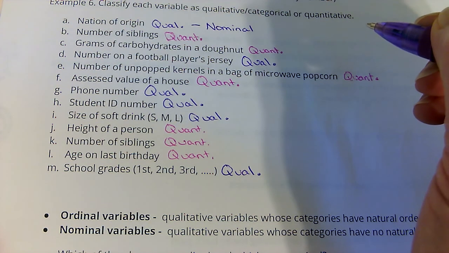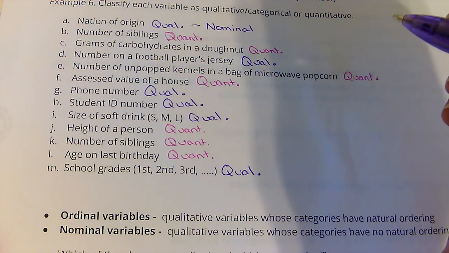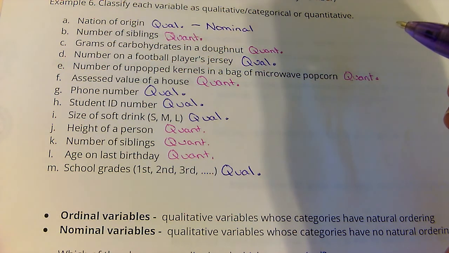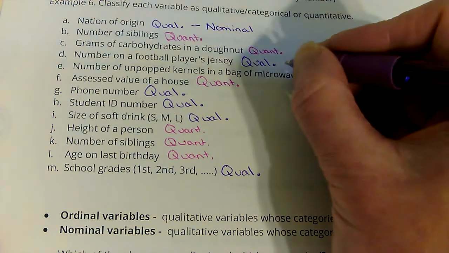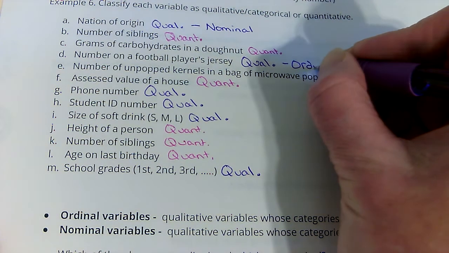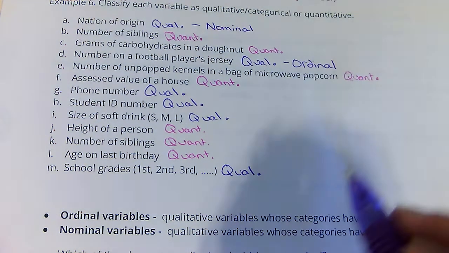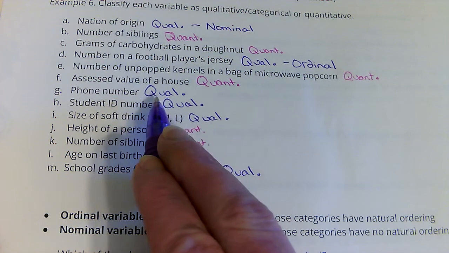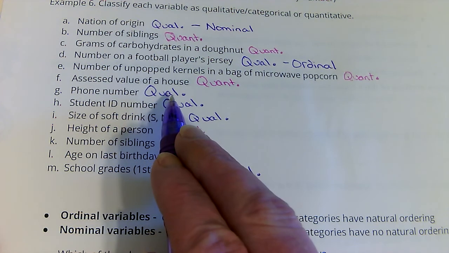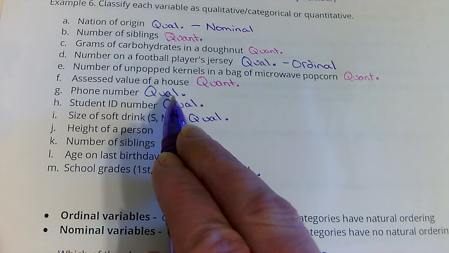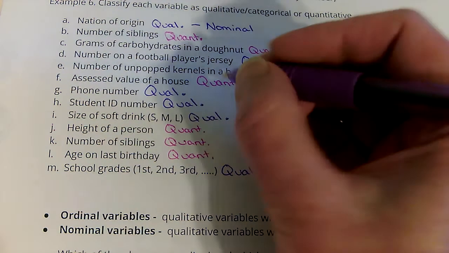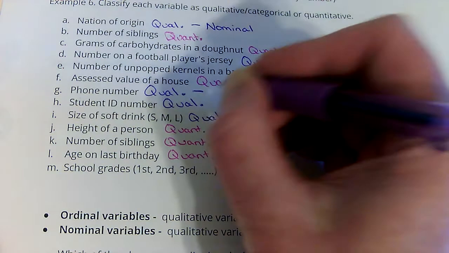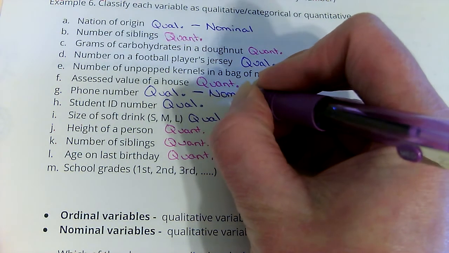I think there is an order to the numbers on the football player jerseys. I think that tells what position you play. So I think there is an order. I think that is ordinal. Phone number. Is there an order to the phone numbers? Not really. It is just a name.